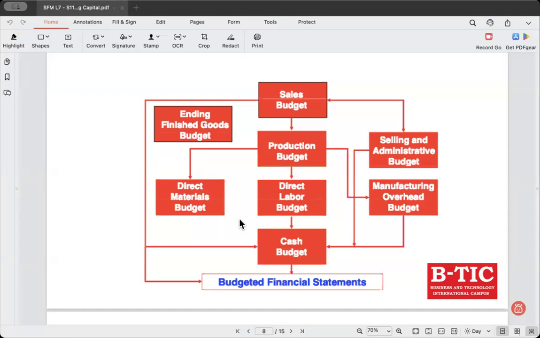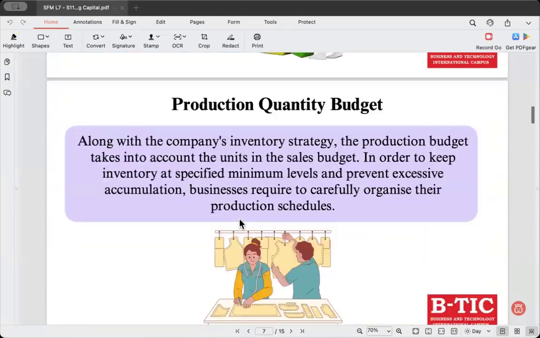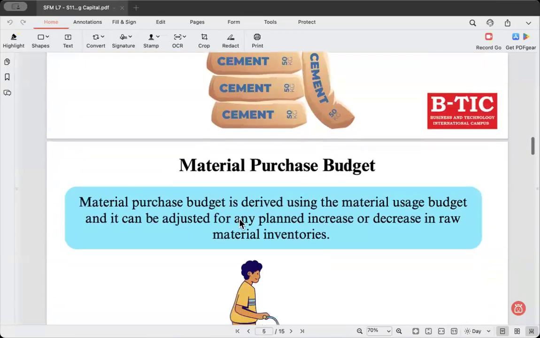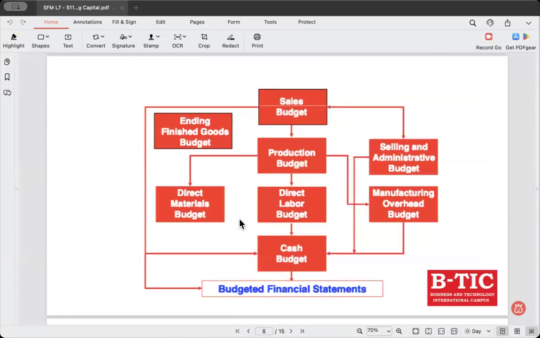Clear? So all the budgets that we prepared before, the reason why we prepared them is to prepare a master budget. Once the master budget is prepared, this will lead up to the budgeted financial statements.